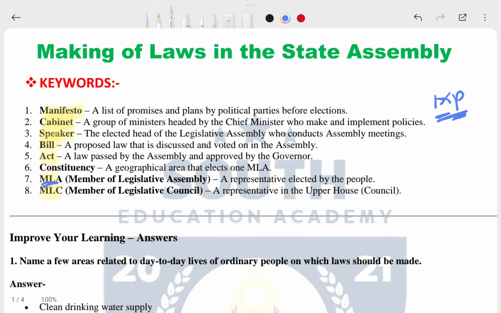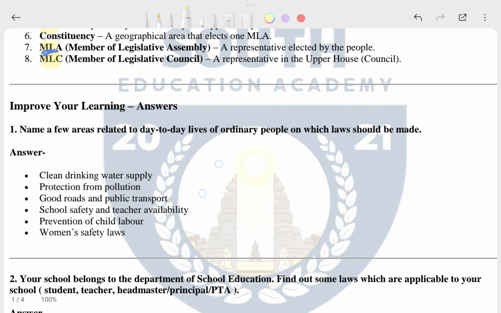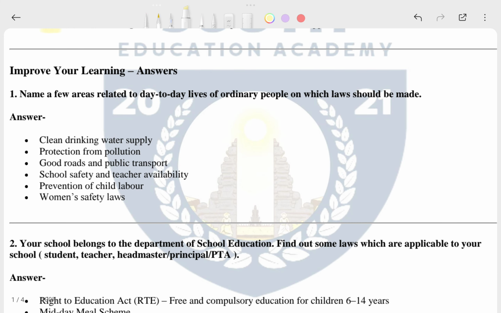So now let's go through the question answer. This is the improve your learning answer, and if you have any doubt, whenever you get confusion in your question, then you can look at your textbook. The question is to name a few areas related to the lives of ordinary people on which laws should be made. Actually it is repeating.